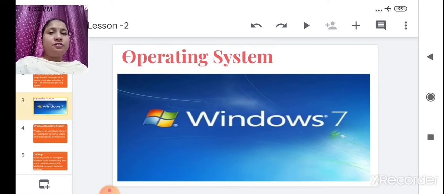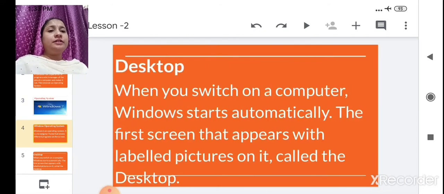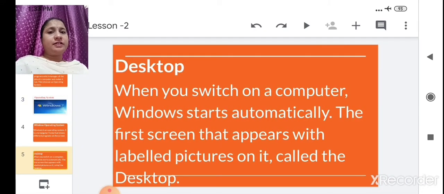In Windows, when you open the computer, there is an operating system: Windows 7, Windows 8, Windows 10. This is nothing but the operating system. Got it? Then we also saw about the desktop. What is desktop?